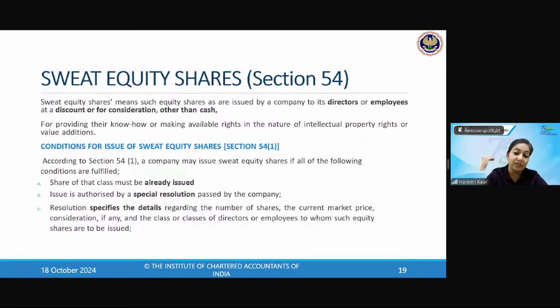And before that, where have we started the special resolution? In the variation of shareholders' rights. What was required in the variation of shareholders' rights? Just the special resolution or anything else also? Let's see how much you remember.